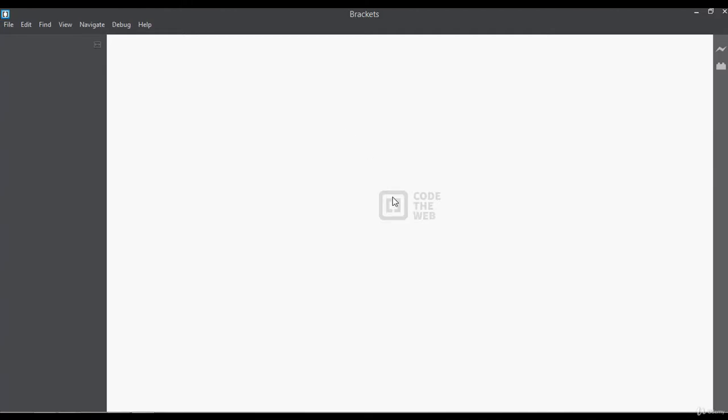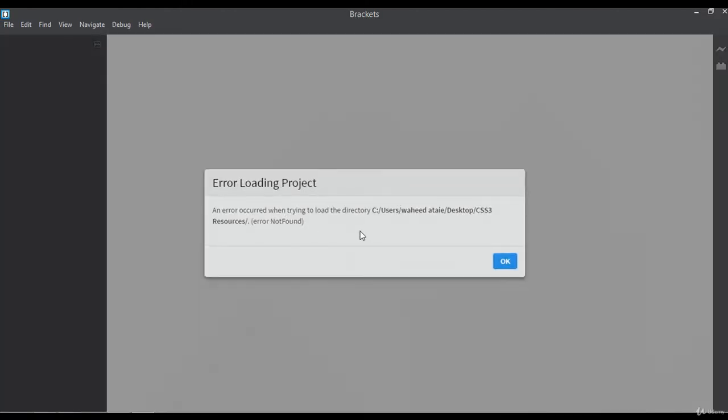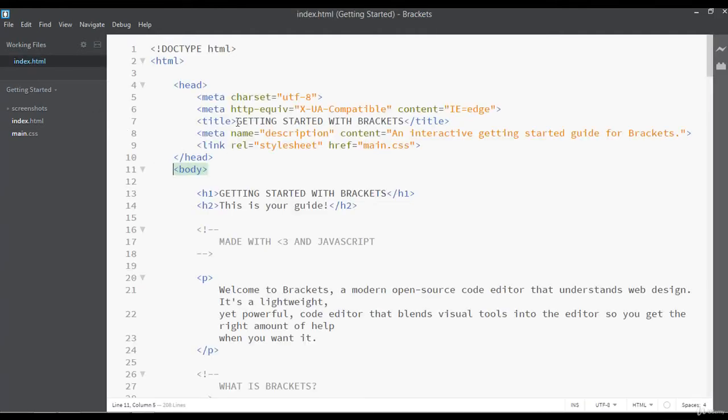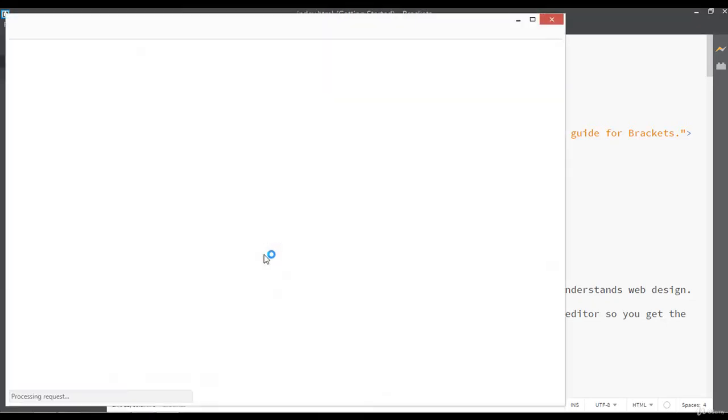And this is the code editor that we have installed. So just press OK, no matter. This is the default page that Brackets has just created, index.html. You can see it's here, getting started. You can see this icon here on the right top corner, and here is written live preview. Just click on this to see the preview of this page.